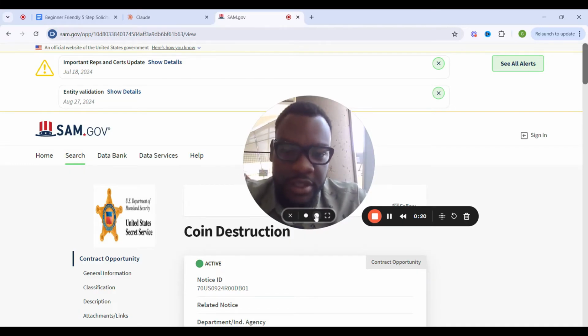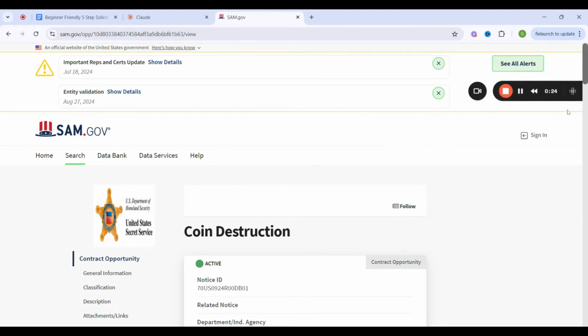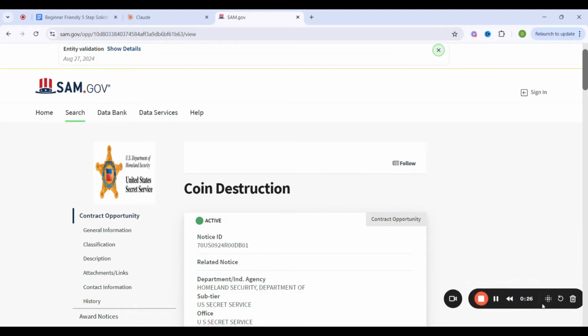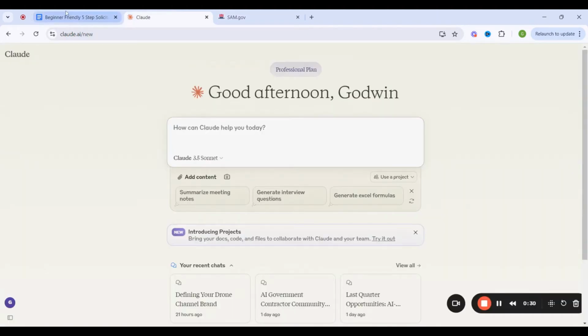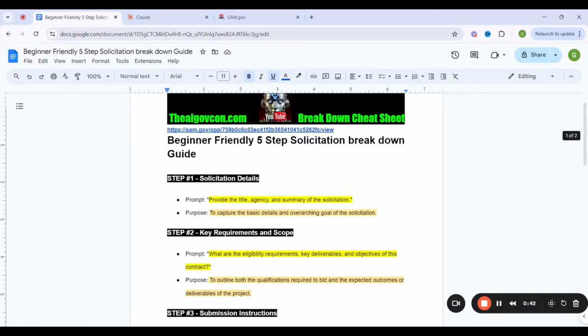This is coin destruction. Okay, so I have a few things open here. I've got my sam.gov open. I have Claude AI, and I have obviously the beginner-friendly five-step solicitation breakdown guide. If you know how to copy and paste, then this would be perfect for you, and you can get this for free in our school community.